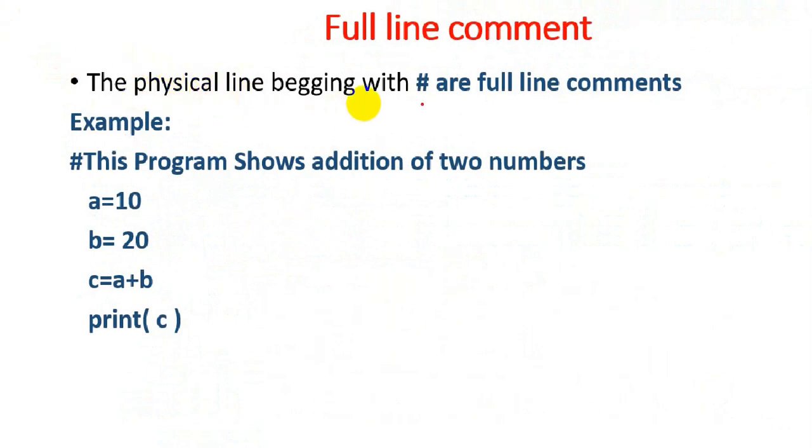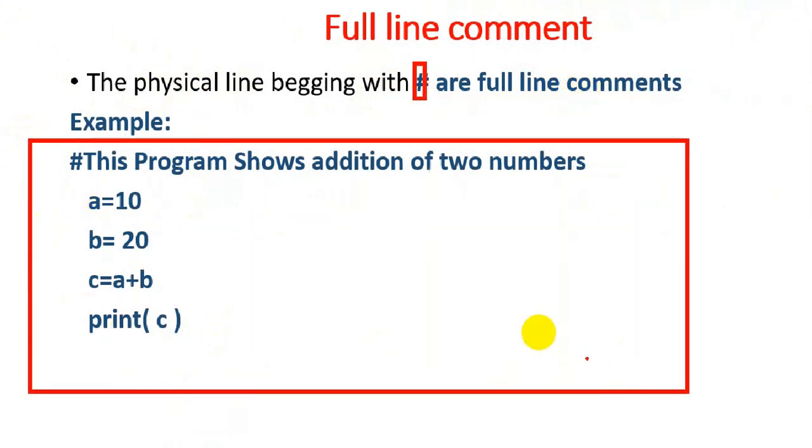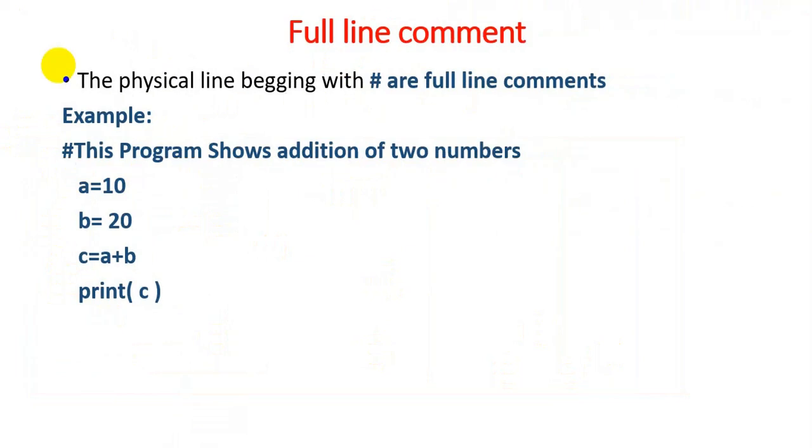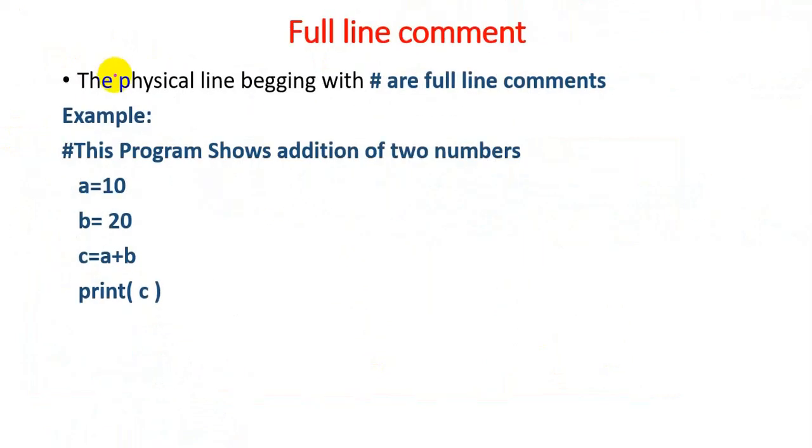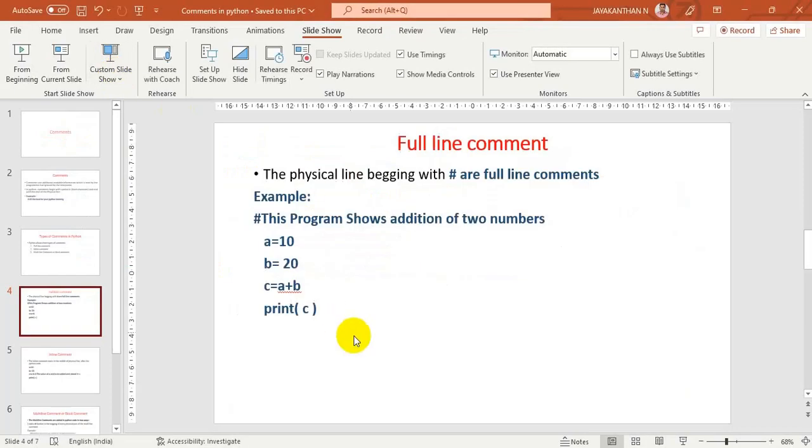The physical lines beginning with the hash symbol are known as full line comments. For example, this is a Python program which shows the addition of two numbers. Here is a hash symbol. The physical line which begins with the hash symbol is known as a full line comment, so the compiler will not show an error. We'll see it in the demo.